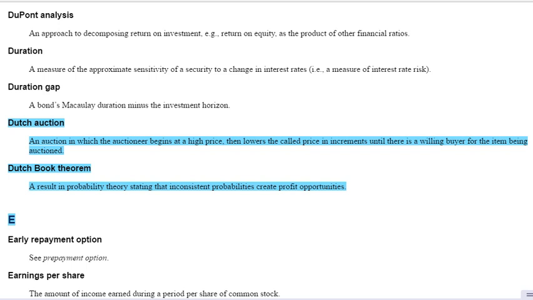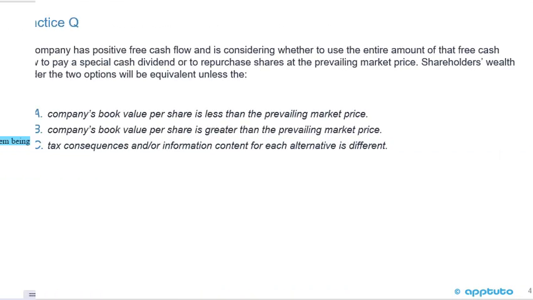Up there at the top, DuPont analysis. Again, that's an approach to decomposing returns on investment. We've seen a lot of that. Duration, the duration gap. So again, the glossary is a very important document to be familiar with and to go through those terms and be familiar with everything in the glossary. Okay? We're just going to finish this LOS with a practice question.